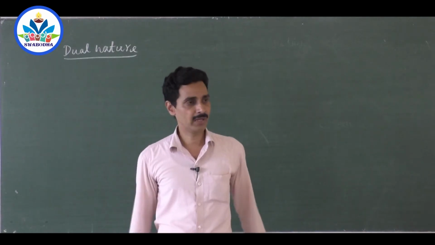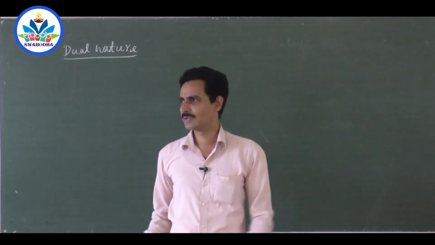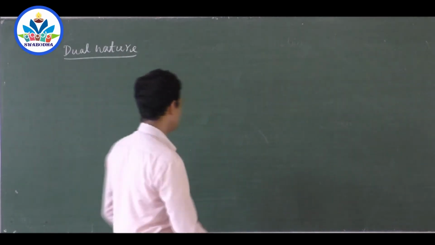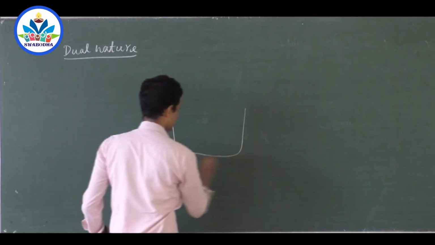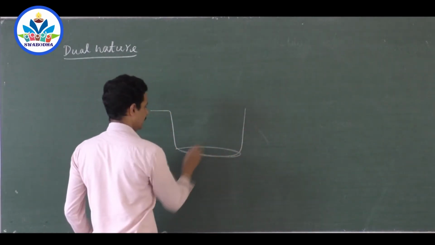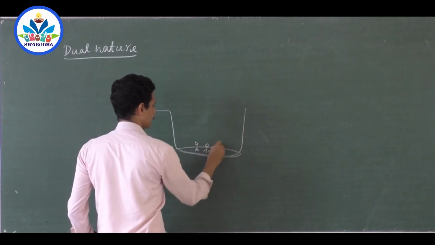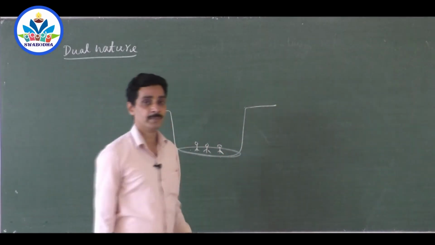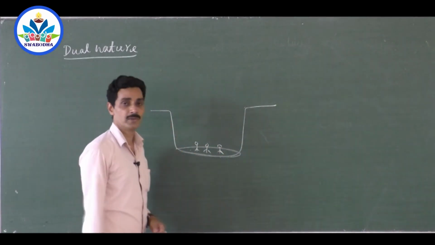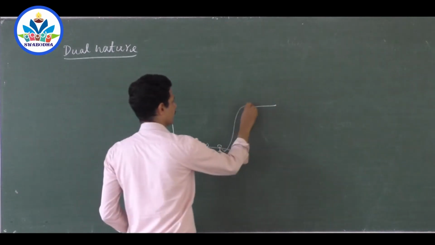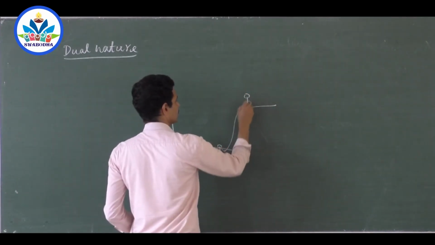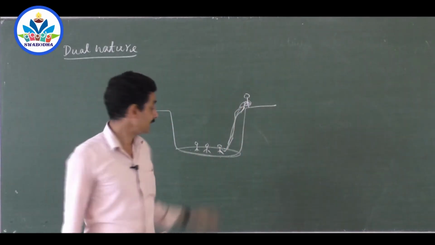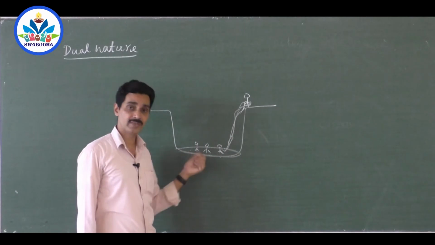It is as if you have a very large well, with acres of space inside the well. People can stand inside and play cricket, but still they can't come out. They are free inside, but they can't come out. So they are still bound. If they want to come out, somebody from outside must supply some energy and pull them out. So still their energy is negative. They have negative energy.